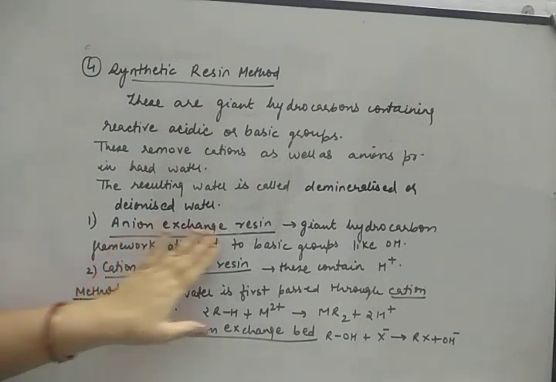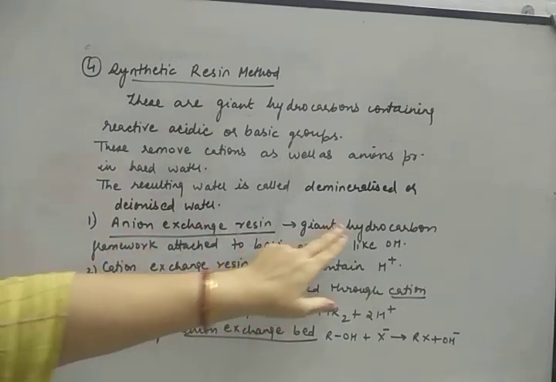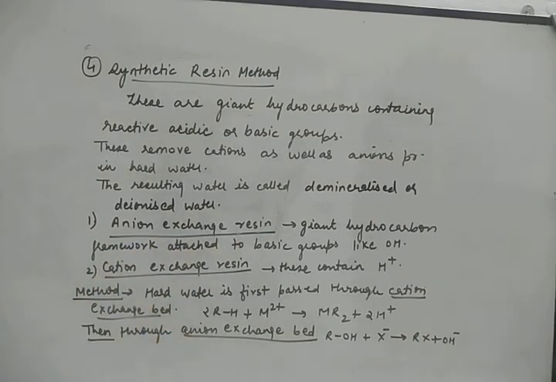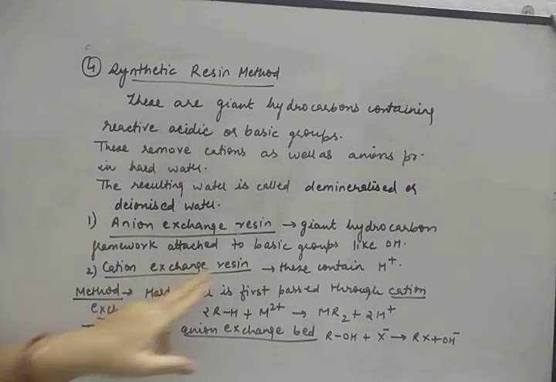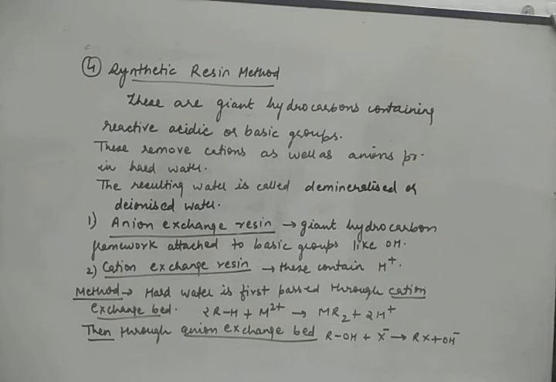So what are anion exchange resins? These are giant hydrocarbon framework which is attached to the basic group like OH. So anion exchange resins contain OH groups along with the long carbon chain, and the cation exchange resins contain H+ ions. So what we do, first the hard water is passed through cation exchange bed.